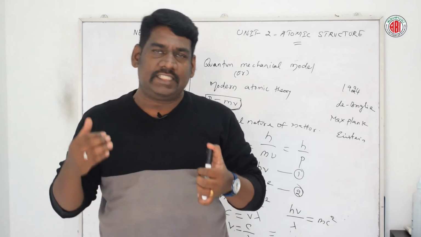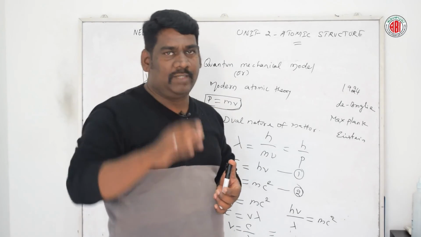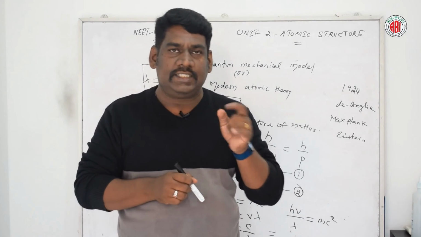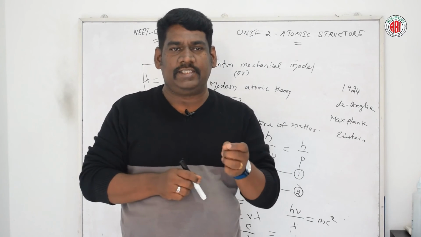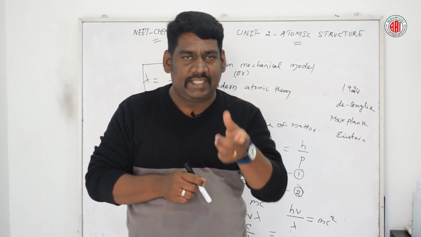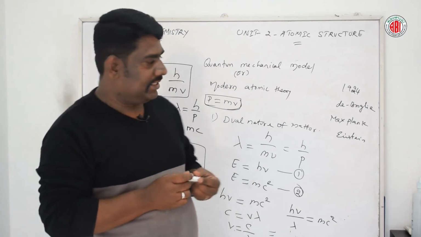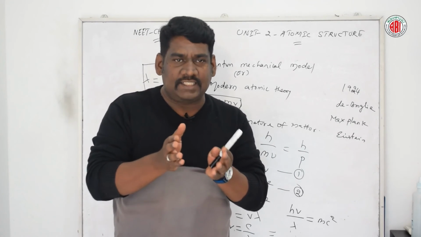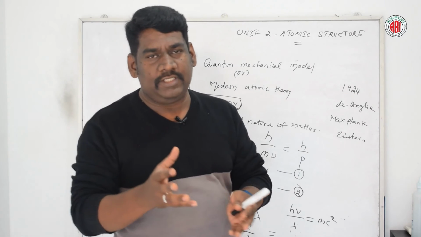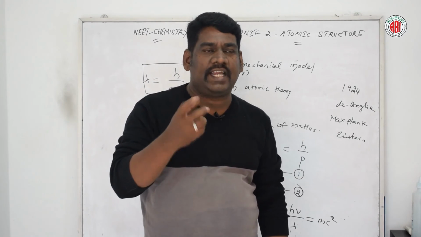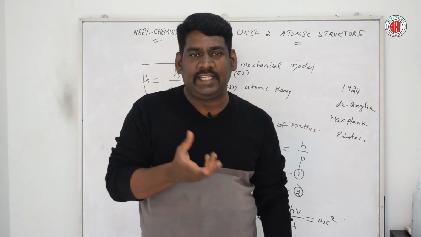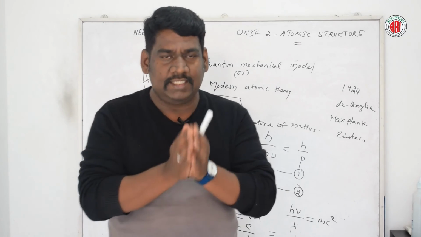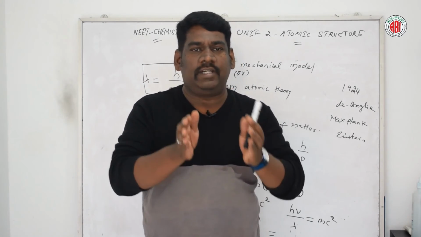When an electron strikes the zinc sulfide screen, that produces a spot of light, which is called scintillation. It was observed that each striking of an electron produces only one scintillation point. This indicates that the striking of the electron must be localized and not spread out like a wave.